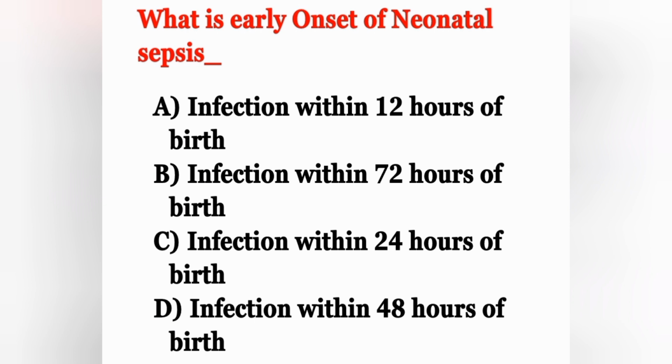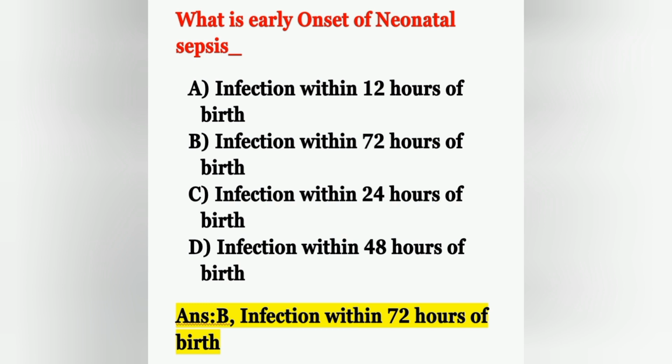Infection within 72 hours of birth is known as early onset of neonatal sepsis. Usually early onset neonatal sepsis occurs due to intranatal and intrauterine causes. Mostly it is a nosocomial infection, that is, an infection acquired from the hospital.